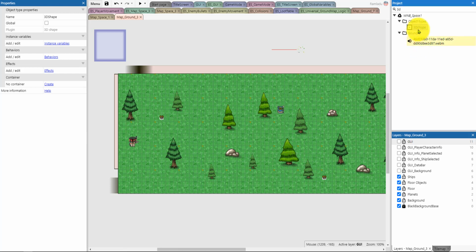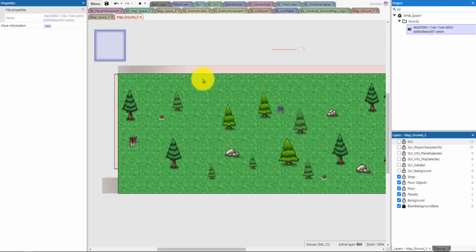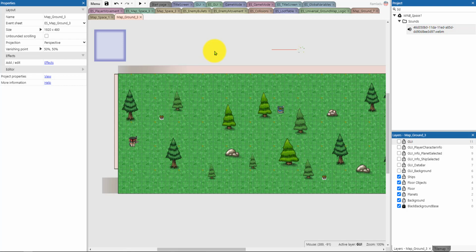So here's what I do. I go over here. I don't know if you can see it on my screen, but I just hit the delete key, delete it, gone. It must be in some layout in one of my world levels sitting there doing nothing. I must have dragged it onto the layout in one of my 11 maps, but it's gone now.